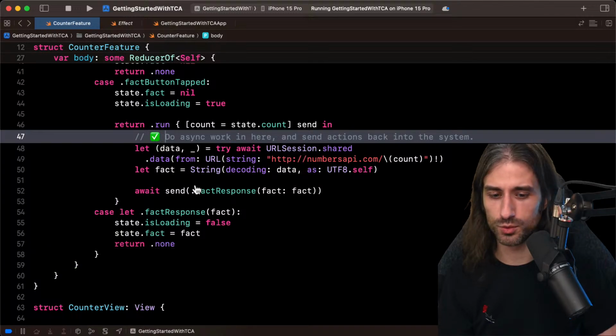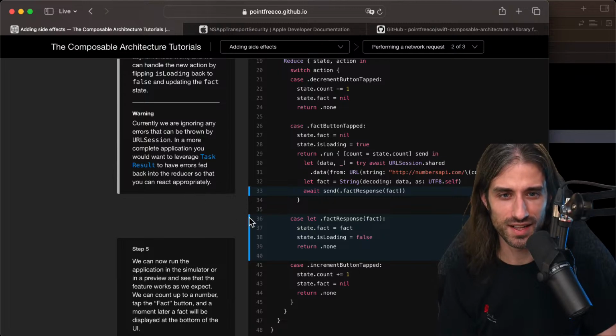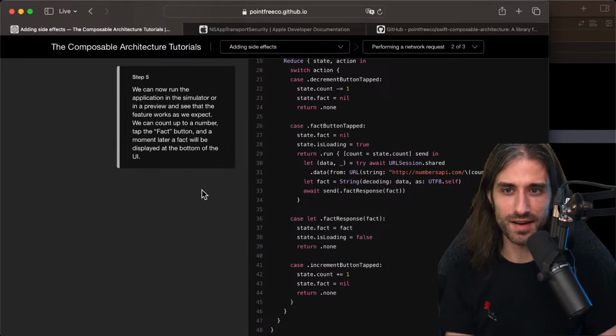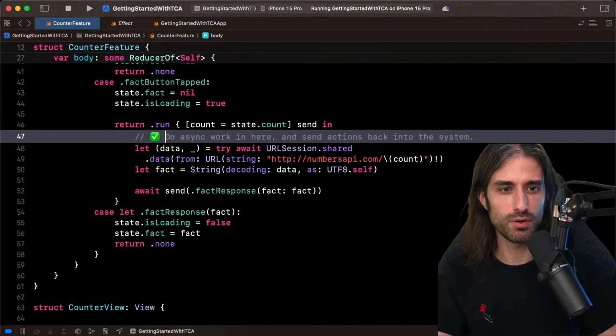I think I'm going to stick to the tutorial for now. I'm thinking, do I want to try it? But I see time is advancing, so I'm going to stick to the tutorial for now. So step 5. We can now run the application in the simulator or in a preview and see that the feature works as we expect. We can count up to a number, tap the fact button, and a moment later, a fact will be displayed at the bottom of the UI.